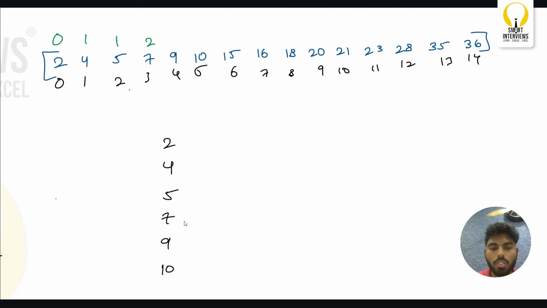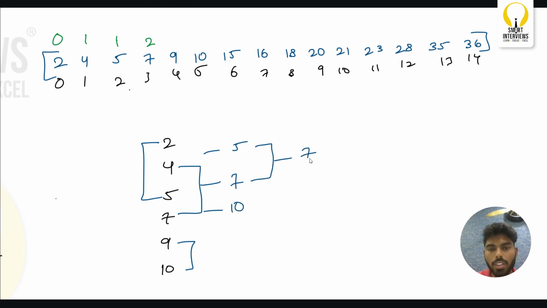So let us do one more pairing. 7 and 4, 2 and 5, 9 and 10. If I do it like this, 7 is going to win the game. From here, 5 is going to win the game. And from here, 10 is going to win the game. 7 and 5, 7 is going to win the game. And I will pair this 10 with any other number. Here, 15. 15 is going to win the game. 7 and 15, 7 is going to win the game. Right? Sorry, 15 is going to win the game.